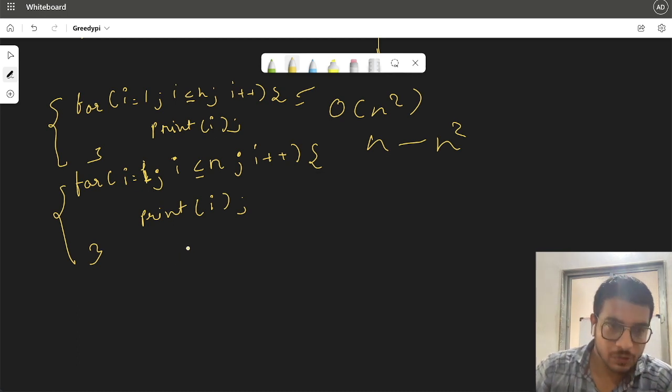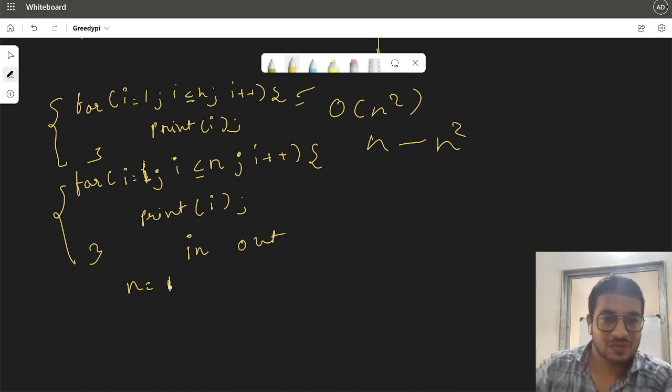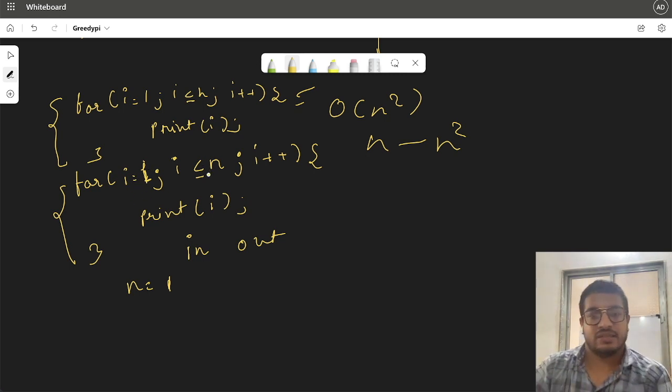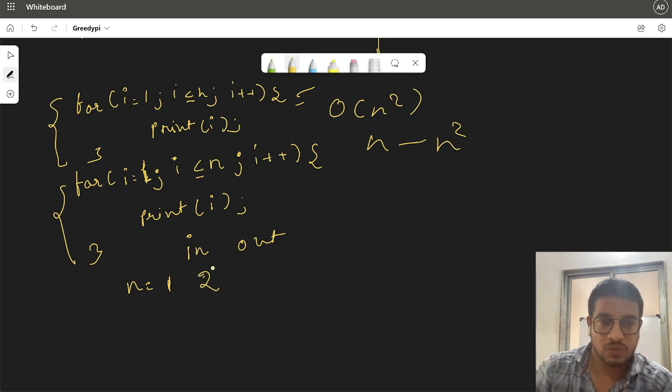So let's try to print input versus output again. This time, if n is equal to 1, i will go from 1 to 1. We'll print i one time. And after this completion, we'll go to the second loop. Again, we'll print i one time, and it would be 2. So for input value 1, output would be 2.